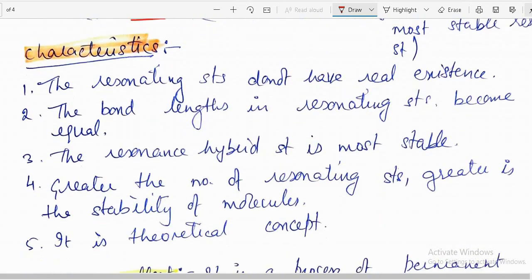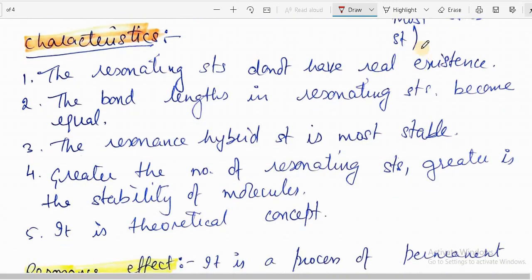Next are the characteristics of resonance. Resonance actually has no real existence. In resonating structures, bond lengths become equal, as we have drawn partial double bonds. It is neither a single nor a double bond now. It is intermediate between single and double, that is, it has partial double bond character. So the bond length becomes equal.